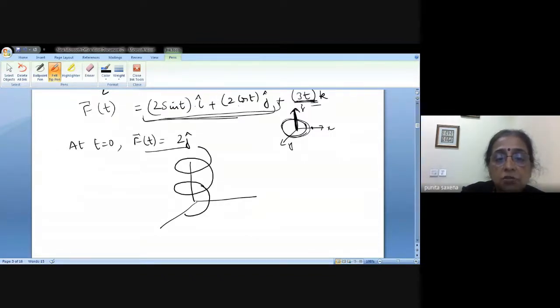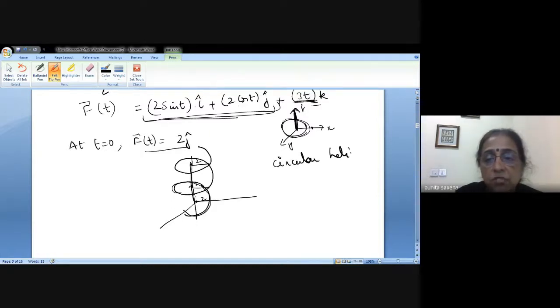These circles will remain the same as you move t. The centers will all change, but the radius will remain the same, 2 units each, because you are moving up. So it's like a circular helix that you are going to get.